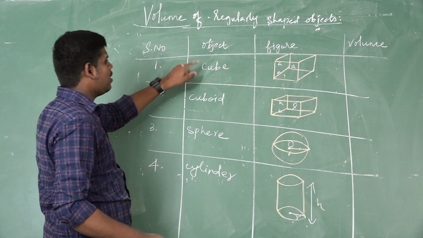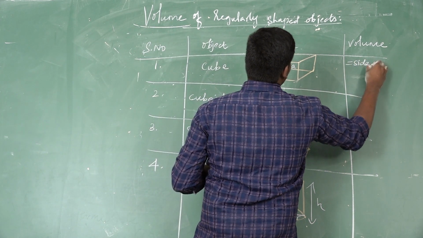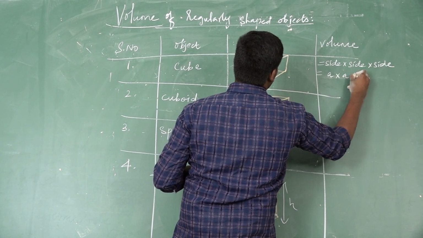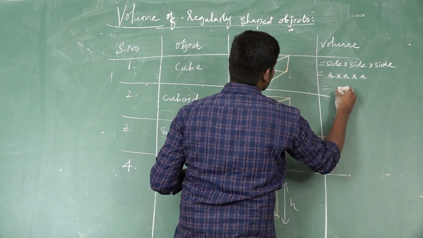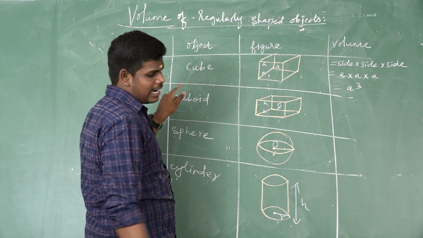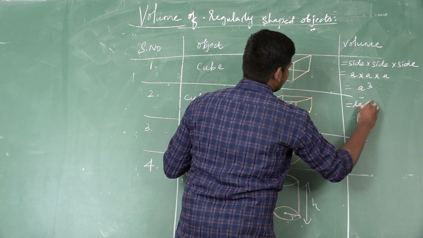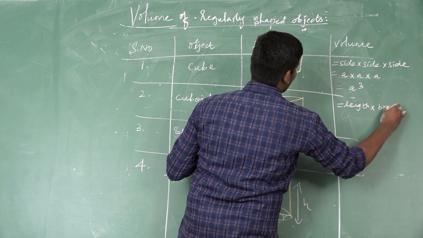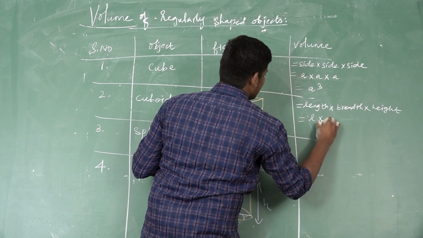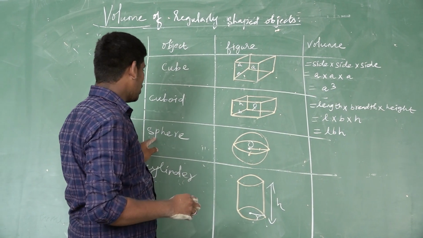So we want to calculate the volume of cube. It is represented by the side: side into side into side. So A multiplied by A multiplied by A, A into A square, A cube. This is the volume of the regular shaped object cube. And the second one is cuboid. What is the volume of cuboid? Length multiplied by breadth multiplied by height. So L multiplied by B multiplied by H. And the third one is sphere.